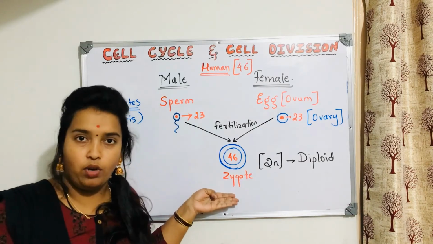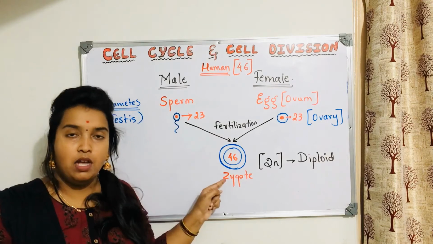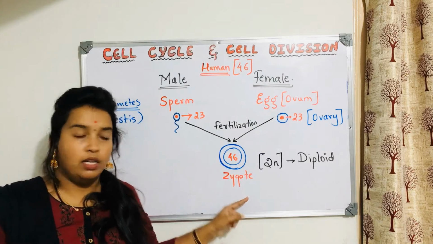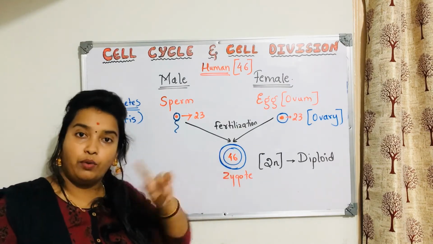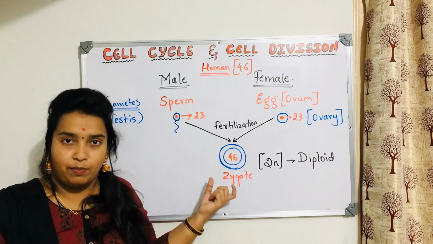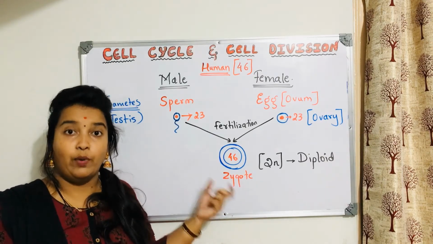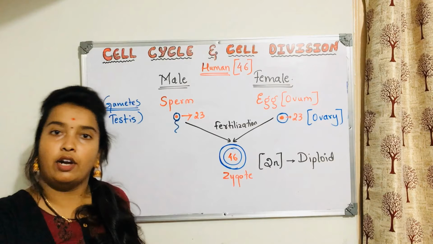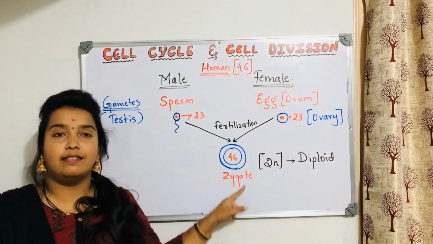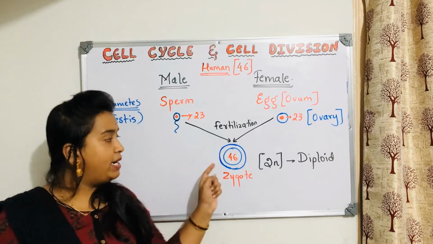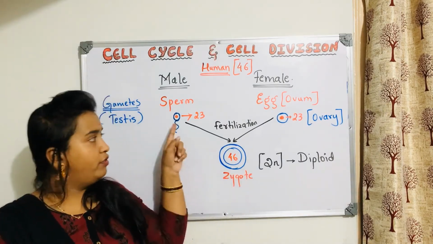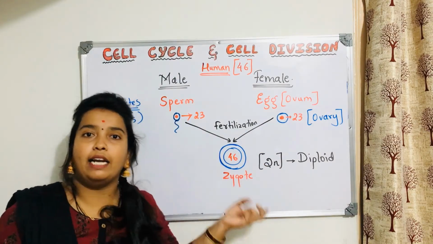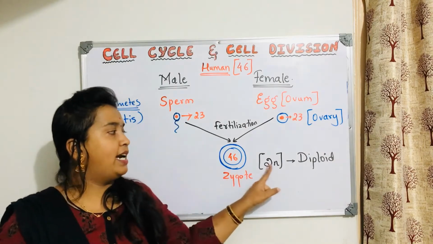Now in this cell, in the zygote, one set of chromosomes is from the sperm and the other set of chromosomes is from the egg, the ovum. It is having two sets now, 23 pairs, totally 46. That is why we call it diploid. So the zygote is a single cell, but it has both nuclear contents. N is nucleus, so there are two nuclear contents in the zygote. That is why it is represented as 2N.